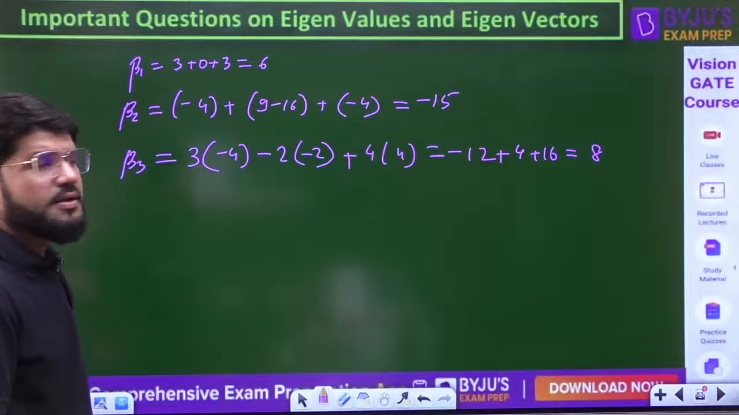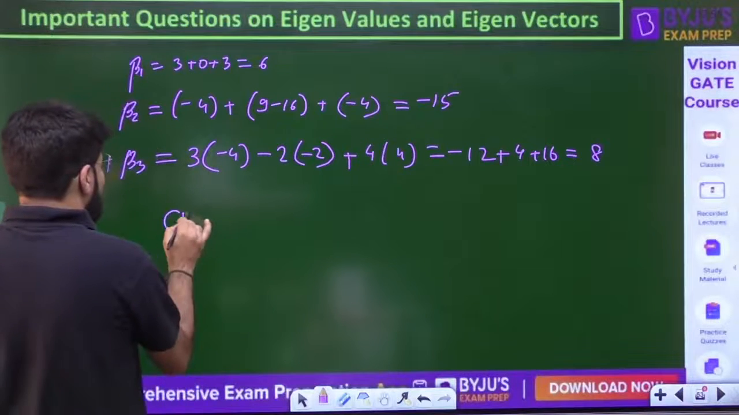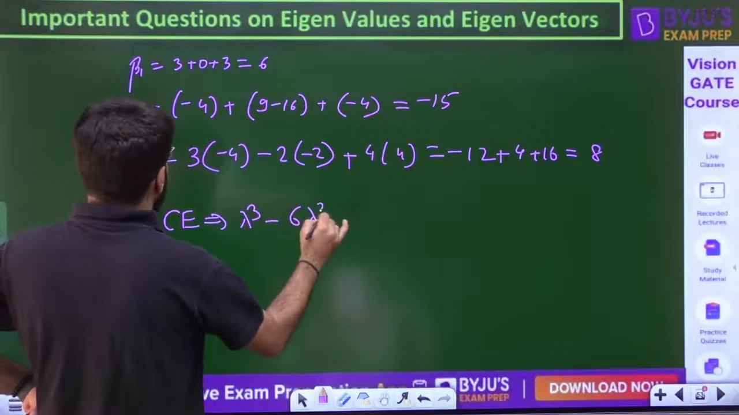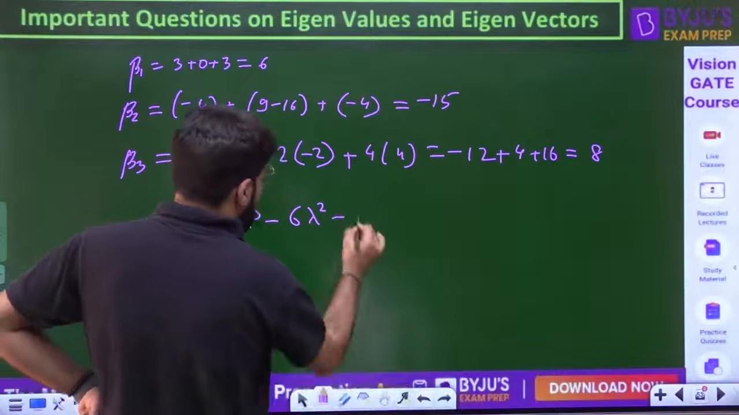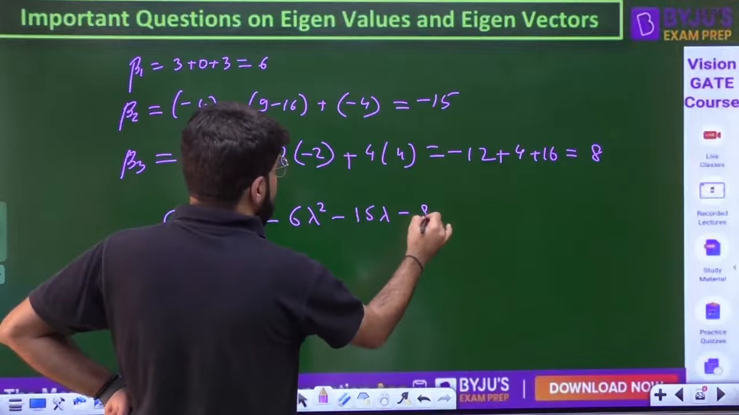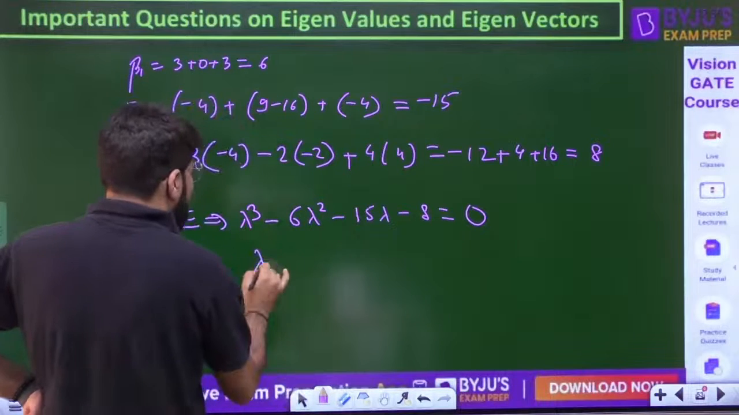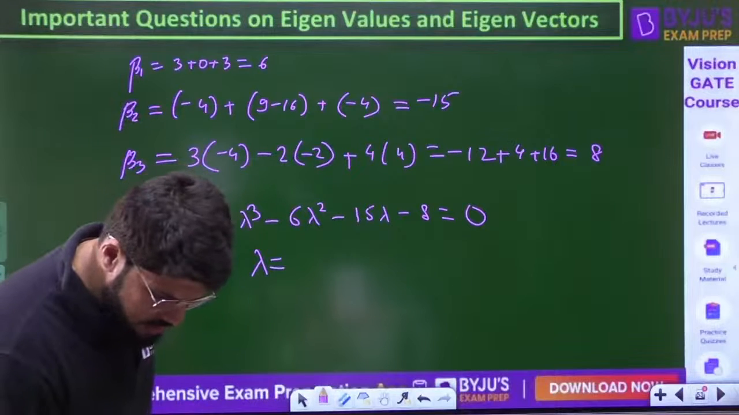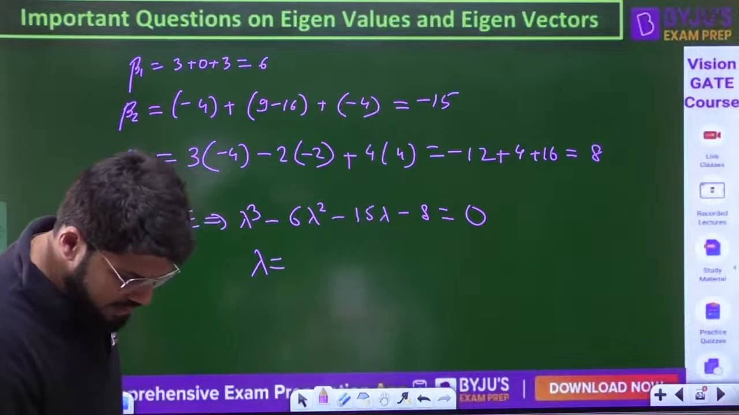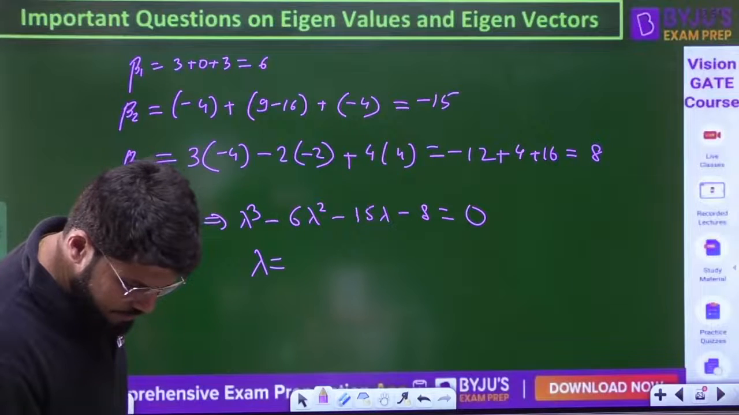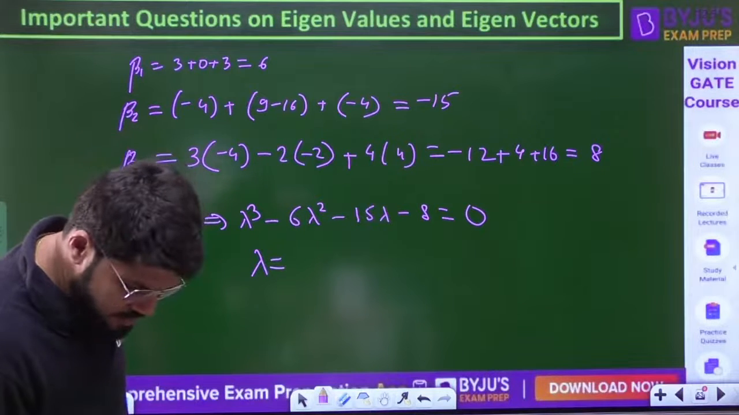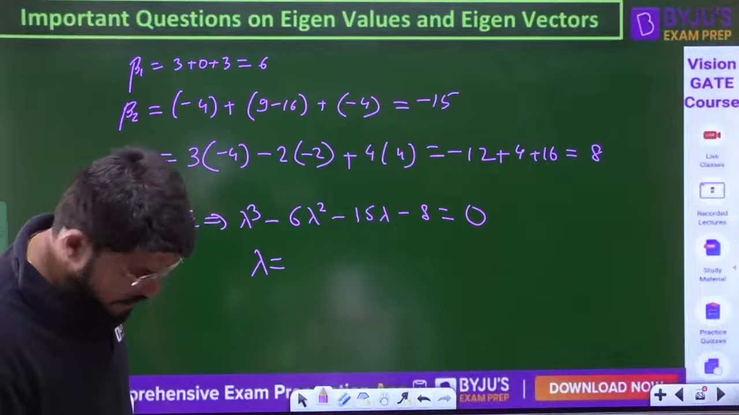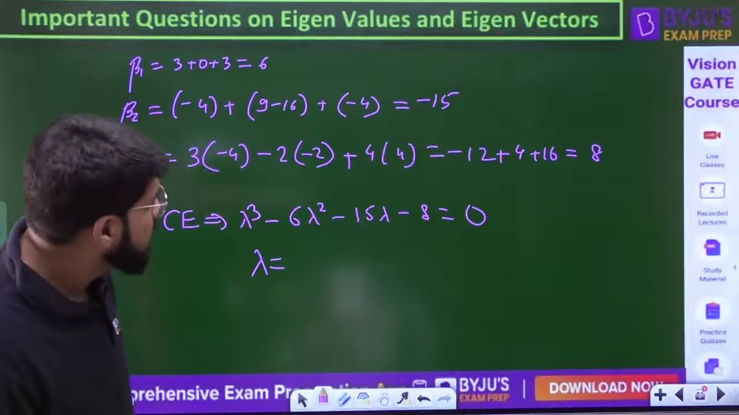So what is the characteristic equation? Lambda cube minus beta 1 lambda square plus beta 2 lambda minus beta 3 equal to 0. So what are the eigenvalues? Let me tell you the eigenvalues here directly, because we need to solve this equation, so that we focus on the concept of this question. And the last element is minus 8.